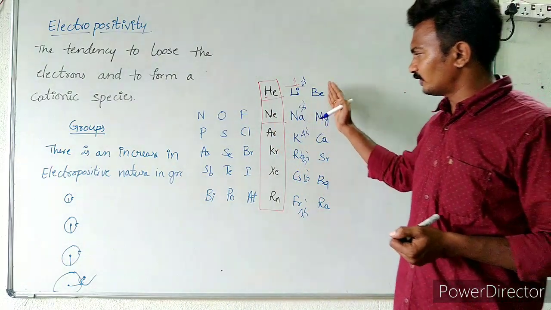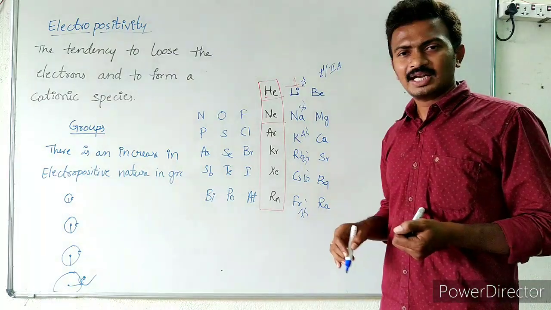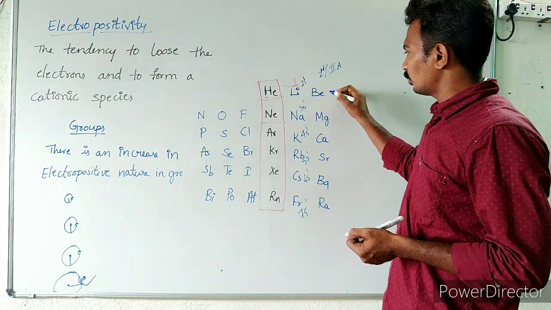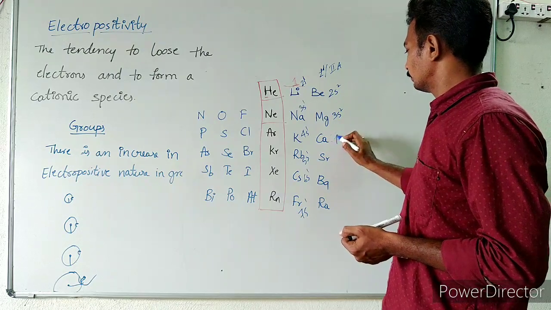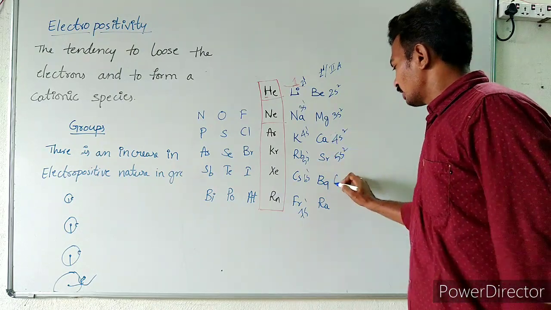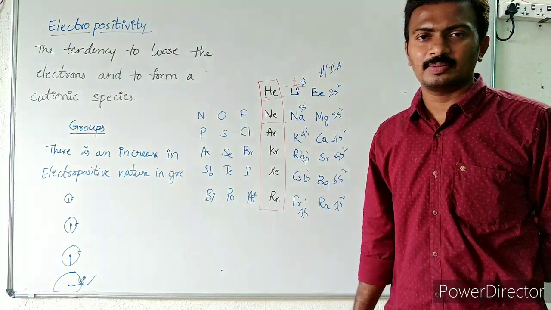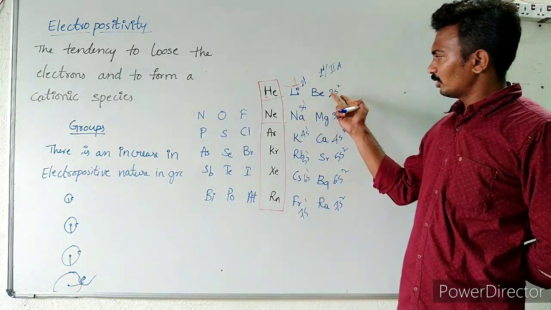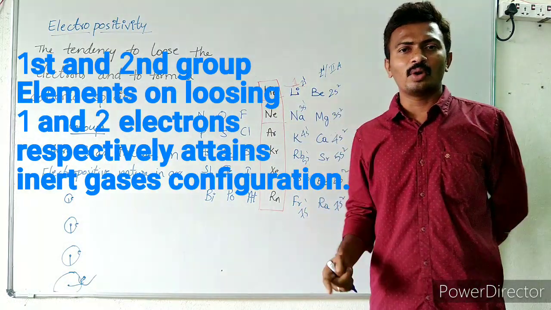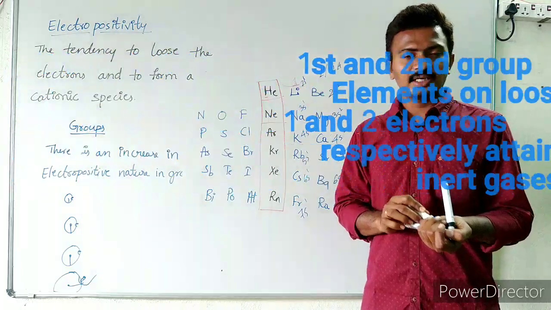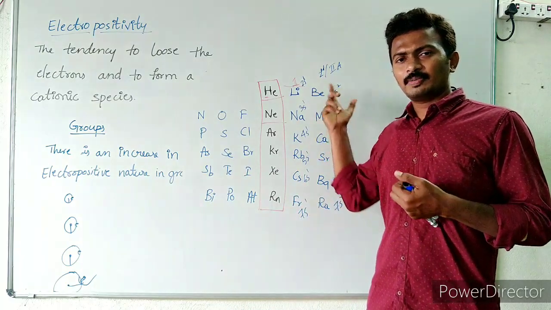Right. Next, the second group elements. Second group elements are also known as second A group elements. These are with two electrons: 2s2, 3s2, 4s2, 5s2, 6s2, 7s2. So by using these two electrons, they are going to attain the stable zero group configuration. So therefore, these second group elements lose two electrons. These first group elements are going to lose one electron, and they are going to exhibit the metallic nature, that is electropositivity, due to which they will be considered as metals.